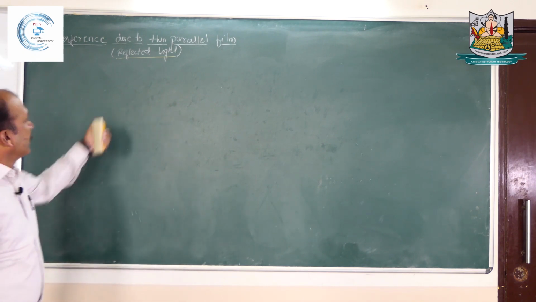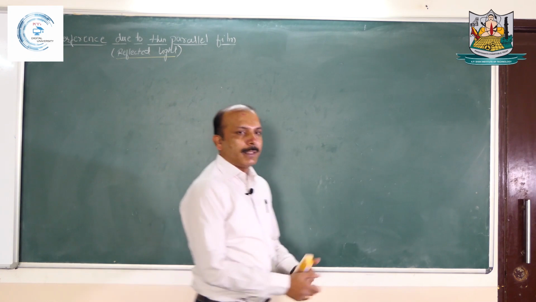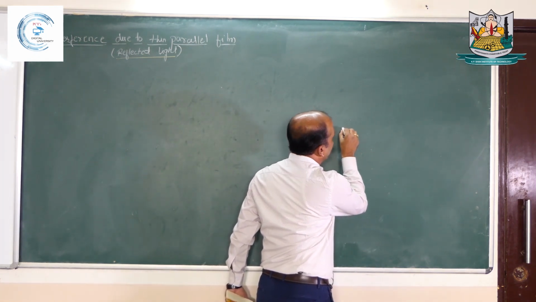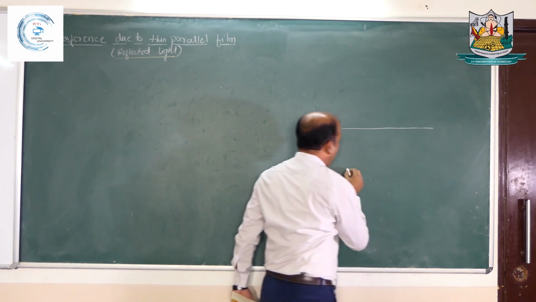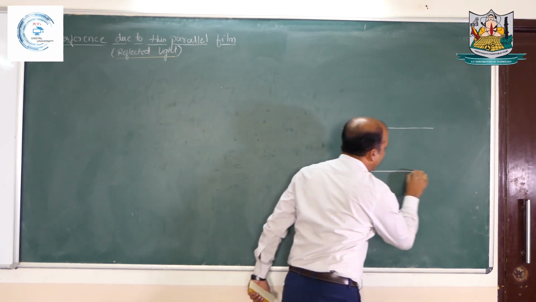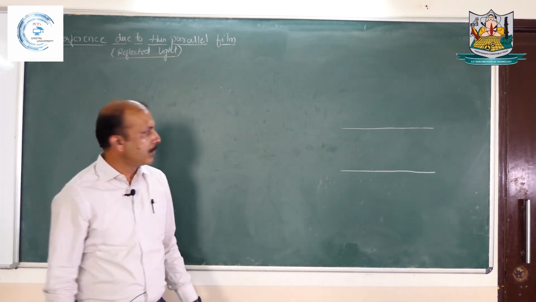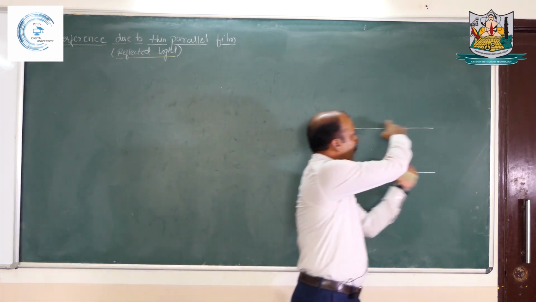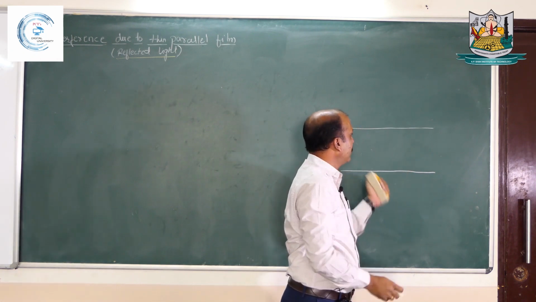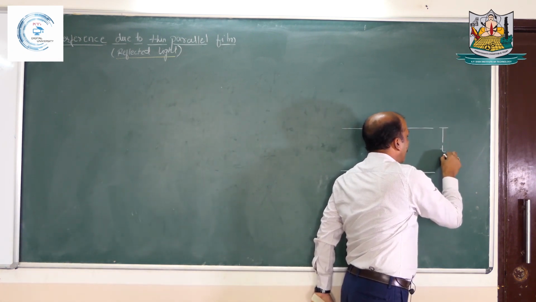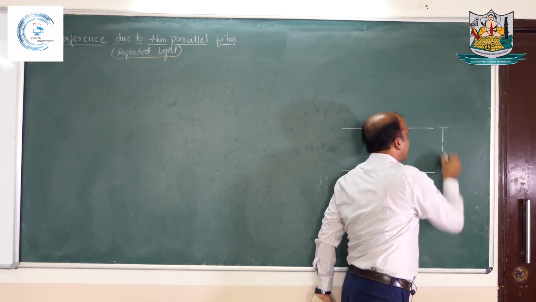Now we will consider the simplest example, that of a thin parallel film. So let us assume we have a thin parallel film. Parallel film means the thickness of the film remains constant throughout the length, throughout the distance. So we are assuming the thickness of the film is constant, meaning the film is parallel, and let us consider this film has thickness equal to t.